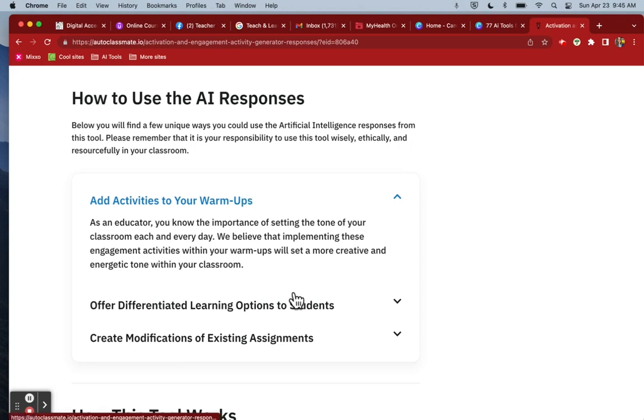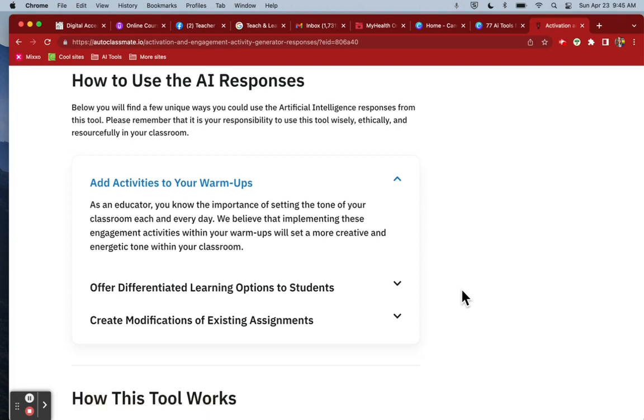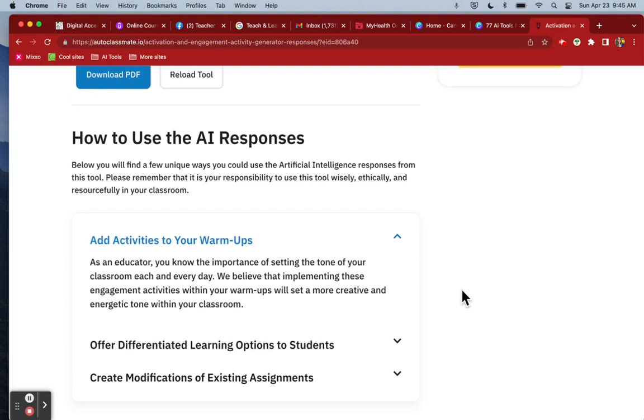So in this case, you could use them in the warm-up. You could offer differentiated options, and then you could create modifications on existing assignments. You could put in some existing assignments and ask for some activities for those existing assignments. So let's take a look at the third one.